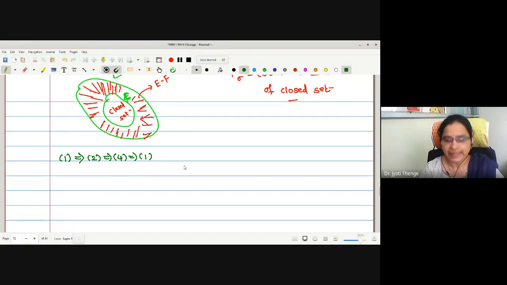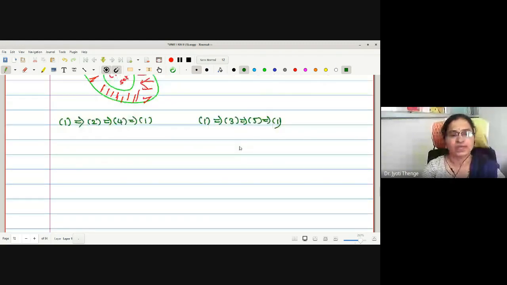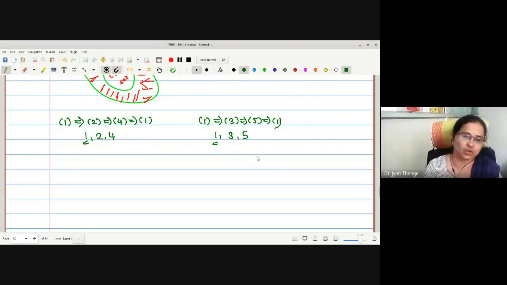This is what I wanted to prove: 1, 2, 4 equivalent. Now to prove 1, 3, 5 equivalent, what should I do? 1 implies 3, 3 implies 5, and 5 implies 1. Therefore here 1, 2, 4 are equivalent, and here 1, 3, 5 are equivalent. 1 is common, so one can say all the statements are equivalent to one another.